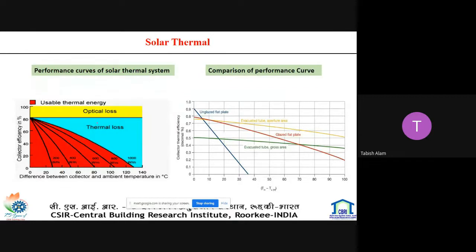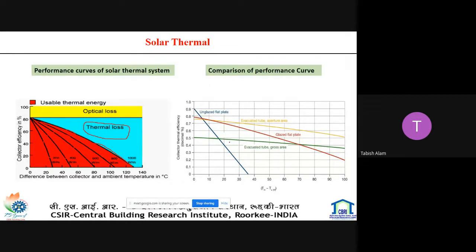This is the performance curve of the solar thermal system. Basically, this line depicts the performance of the thermal collector. The region in red shows the heat gain, the usable thermal energy gain, and this portion is the losses. When the slope of this line increases, thermal losses increase. This can be shown in this figure.